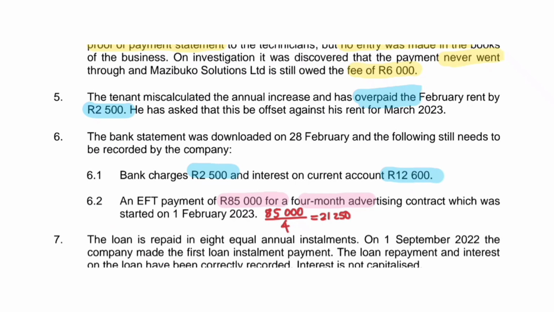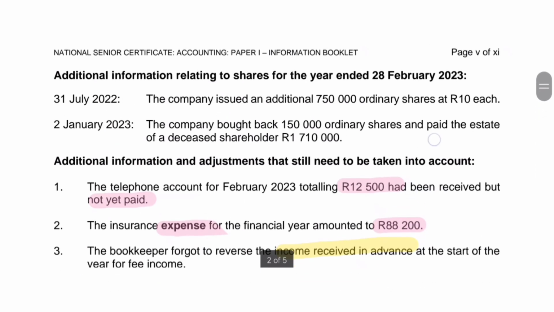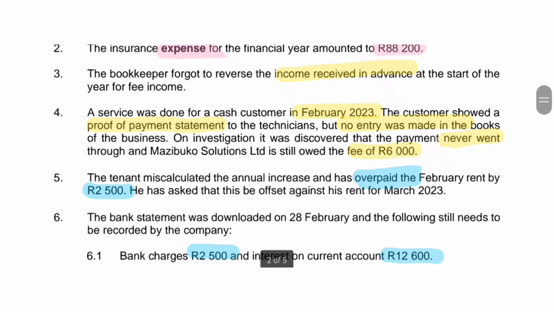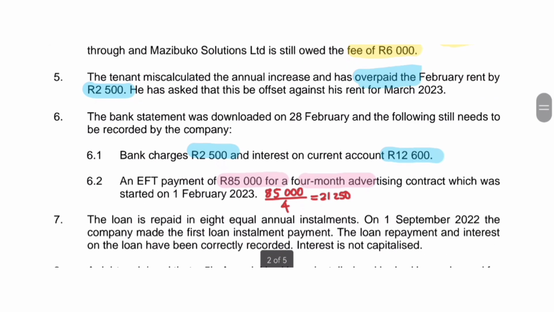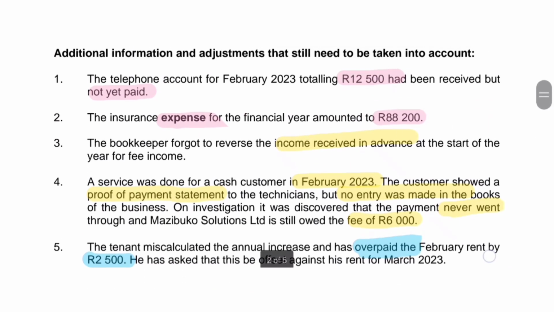If it's the other way around, the provision for bad debts that we started off with at the beginning of the year is much less than the provision for bad debts that we end up with at the end of the year. What we are saying is that more of our debtors, we are estimating that they're going to go bad. What we started off with is not enough. We need to add on to that because we think more than that is going to go bad. That's not a good thing. You don't want your debtors to go bad.